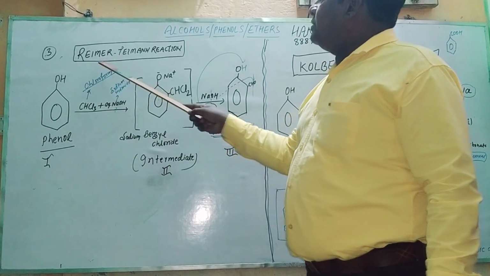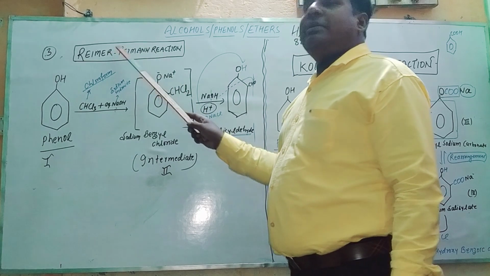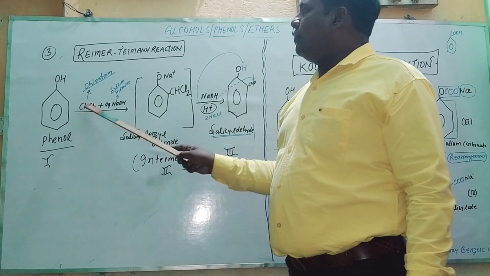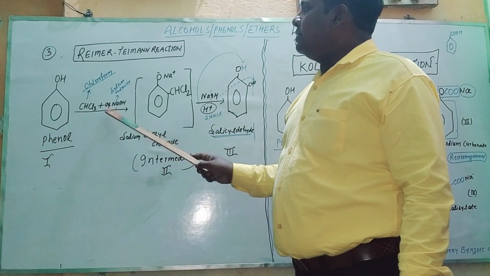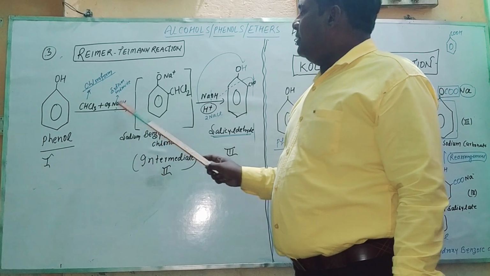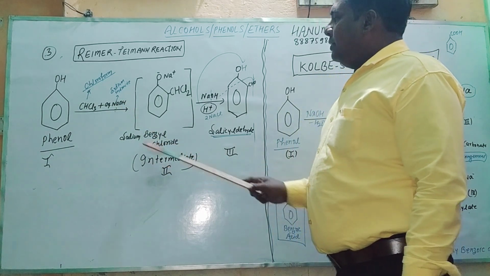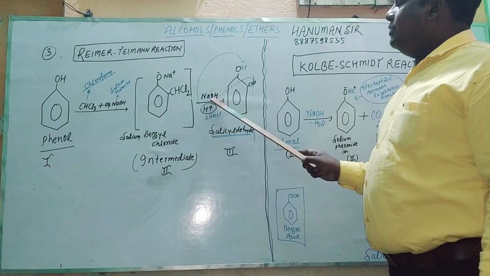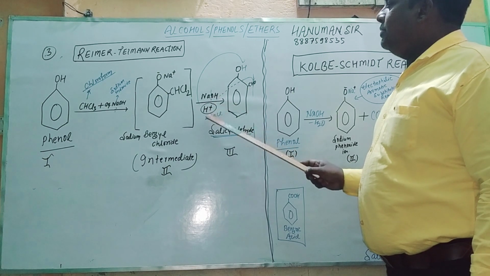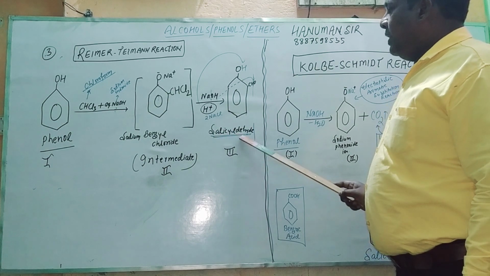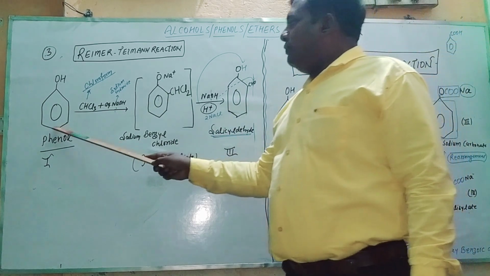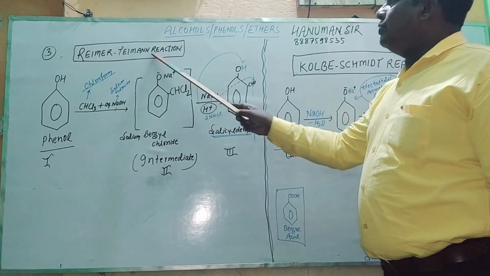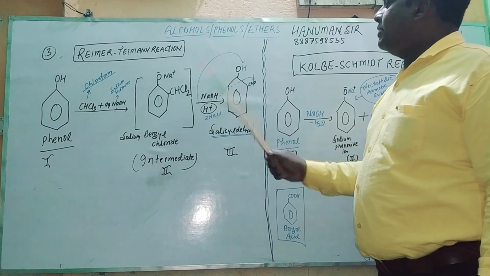Now we are going to discuss the Reimer-Tiemann reaction. This is a very important reaction. Here it starts from phenol. In the presence of chloroform, CHCl3, plus aqueous sodium hydroxide, it gives out an intermediate, sodium benzyl chloride. When it further reacts with sodium hydroxide and then acidic medium, it gives out salicylaldehyde. So phenol ultimately gives salicylaldehyde, and this reaction is known as the Reimer-Tiemann reaction.